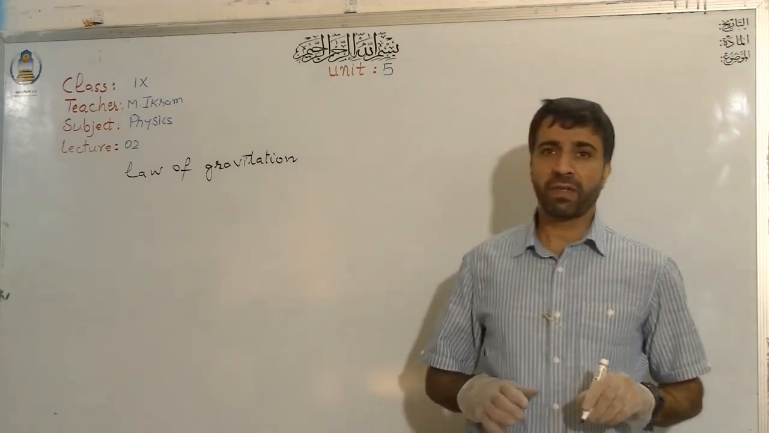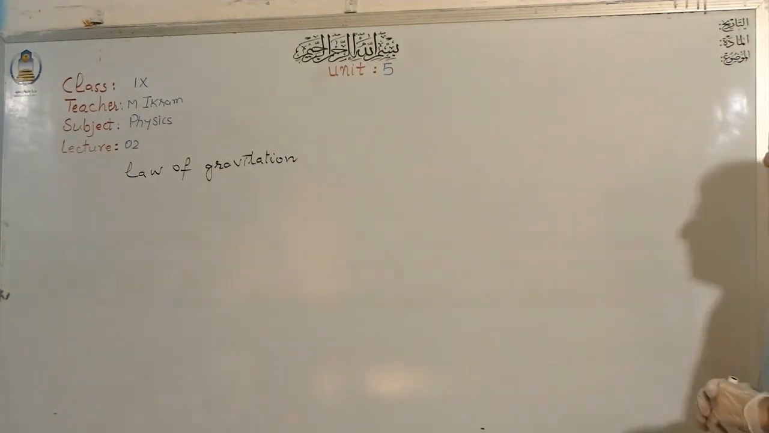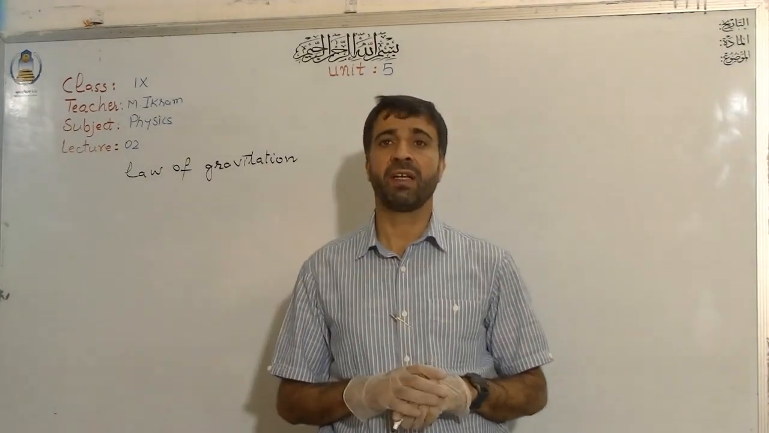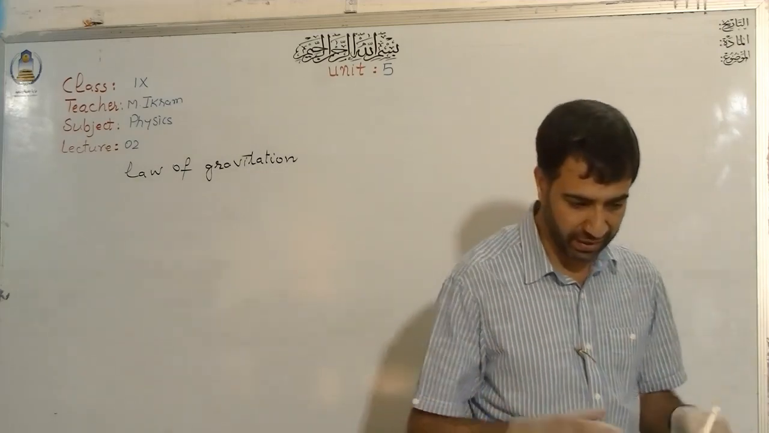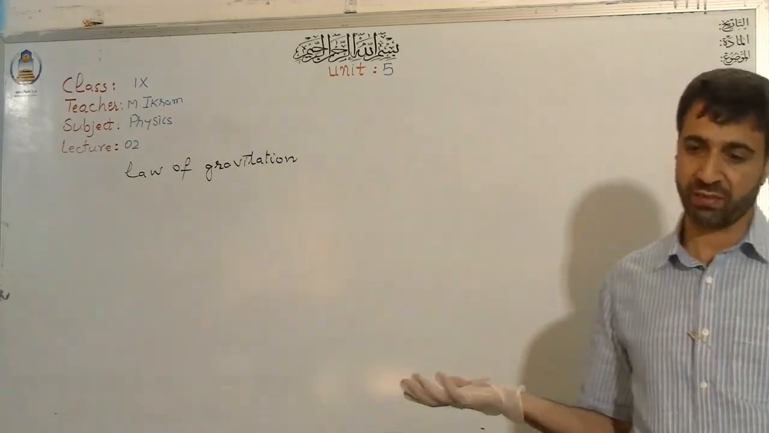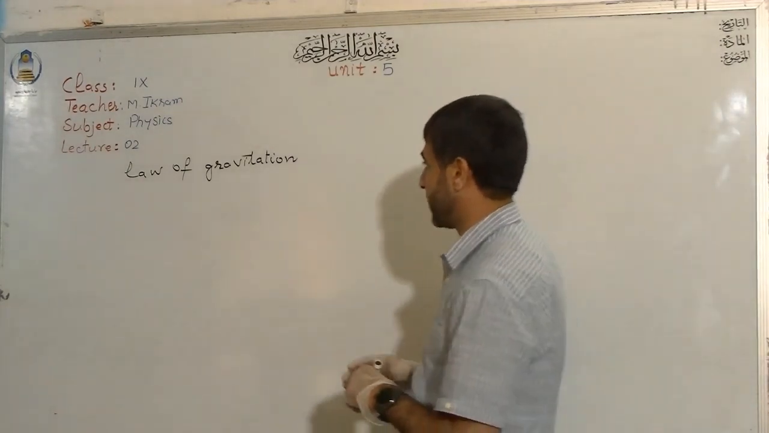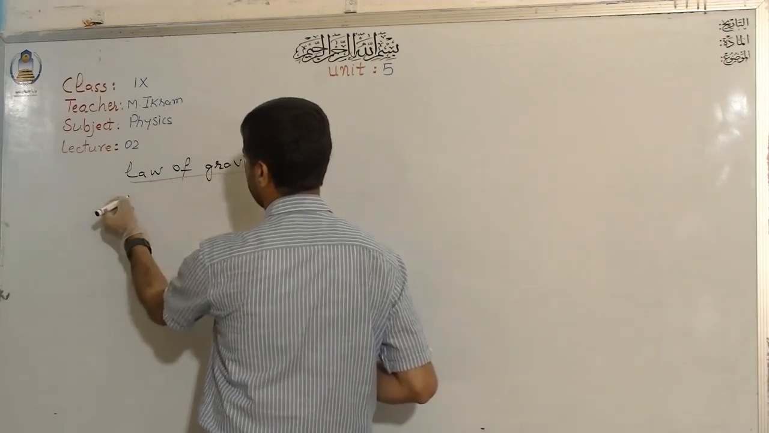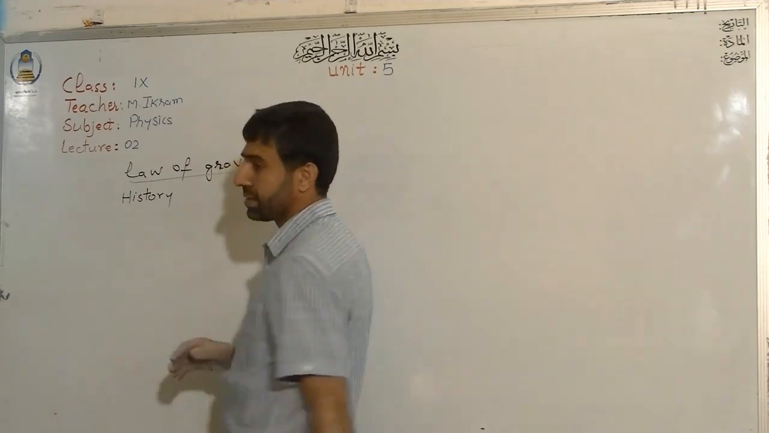The law of gravitation explains the nature and the magnitude of the gravitational force that exists between two objects, between two bodies, whether the bodies are heavenly bodies, whether small or big, doesn't make any difference. But let me tell you a brief history about the law of gravitation first.